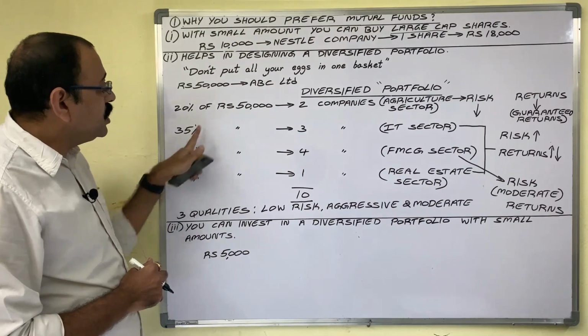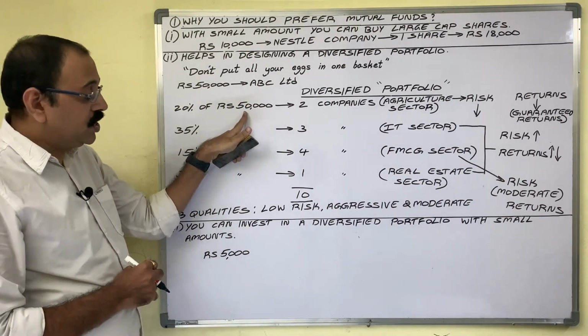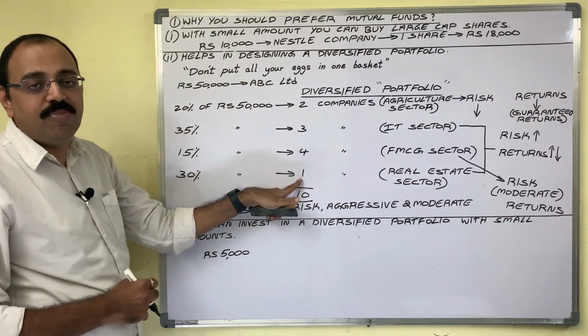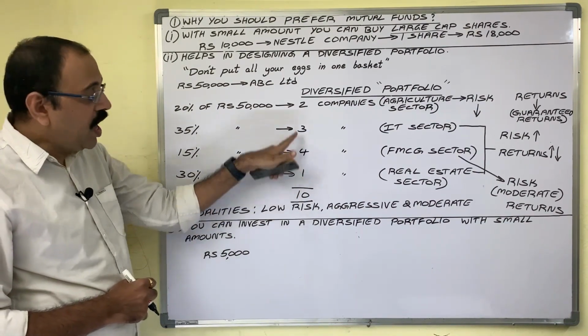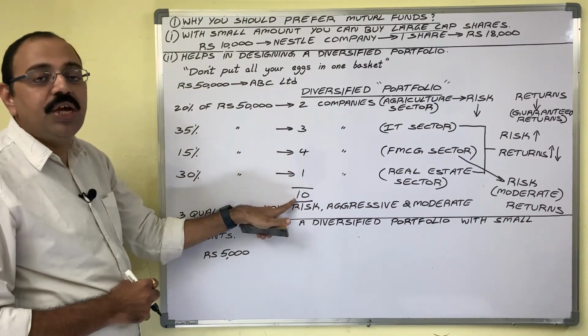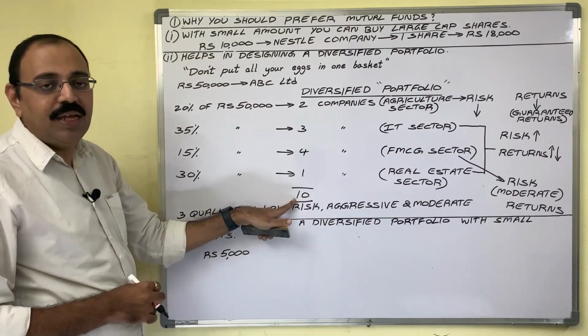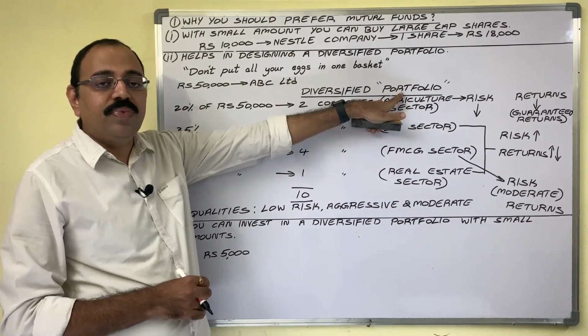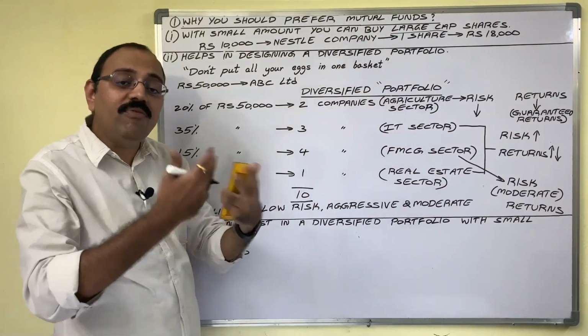With 30% of 50,000 rupees, you want to purchase the securities of one company. Observe, in how many companies you invested your amount? In 10 companies. This is known as portfolio, investing in more than one company.